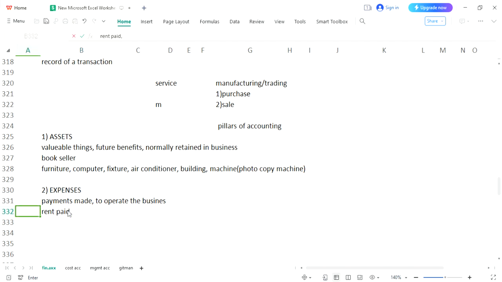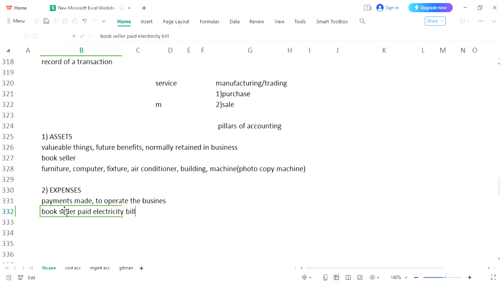Or we can write as well, he is a bookseller. So taking the example of a bookseller, he is paying or paid the electricity bill. This example we will take later on.